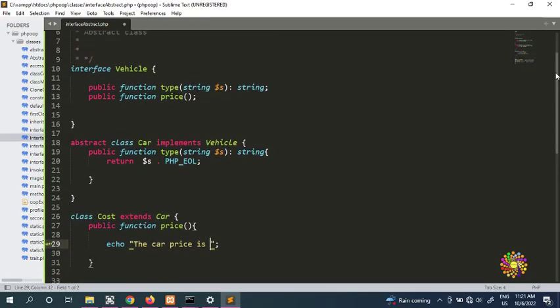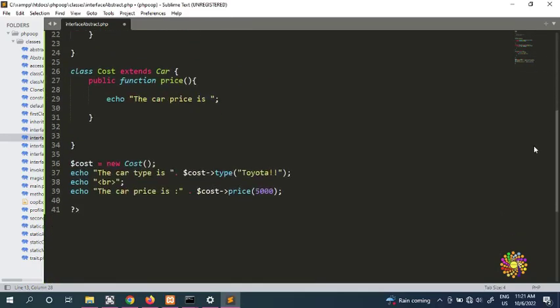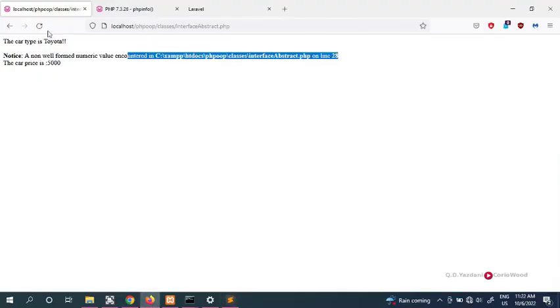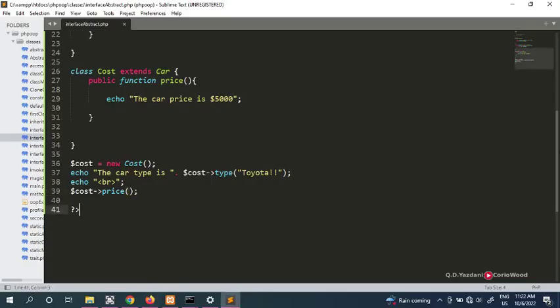Otherwise, if you want to initialize it here, for example, whatever here, then you can do it here. Otherwise, if you don't want to do it here, you can do it here. The car price is, for example, 5,000. If we get an error here, we can remove this one from here, and you can just equal the car price. We're just going to access the price. So we initialize this, the cost, and the cost is going to get access to the function, and the car price is 5,000. So that's how we're going to do the interface classes.